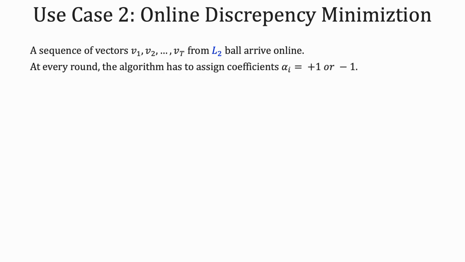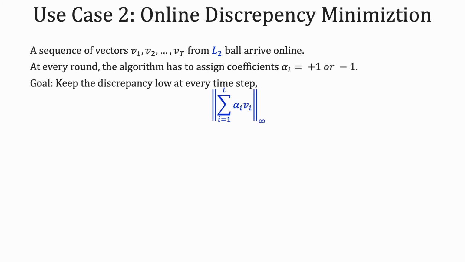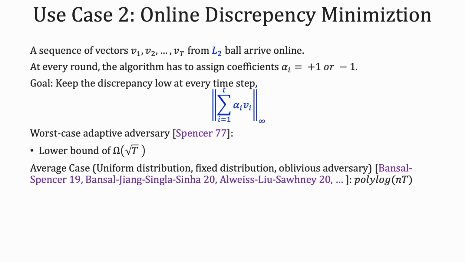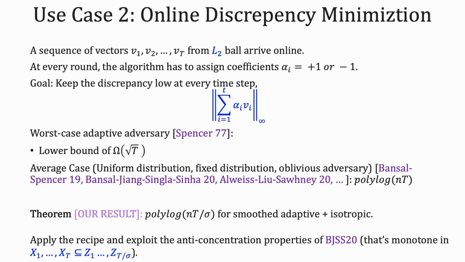We apply this recipe in the setting of online discrepancy minimization. Here, a sequence of vectors v1 to vt arrives from the L2 ball online. We need to assign signs ai to be plus or minus 1. The goal is to maintain the infinity norm of the sign sum of the vectors to be small. For worst case adaptive adversaries, we can get a lower bound of square root t. In the stochastic setting or the setting of oblivious adversaries, previous work have shown a bound of polylog nt. We show that for smooth adaptive adversaries with isotropic distributions, we can get a polylog nt over sigma bound on